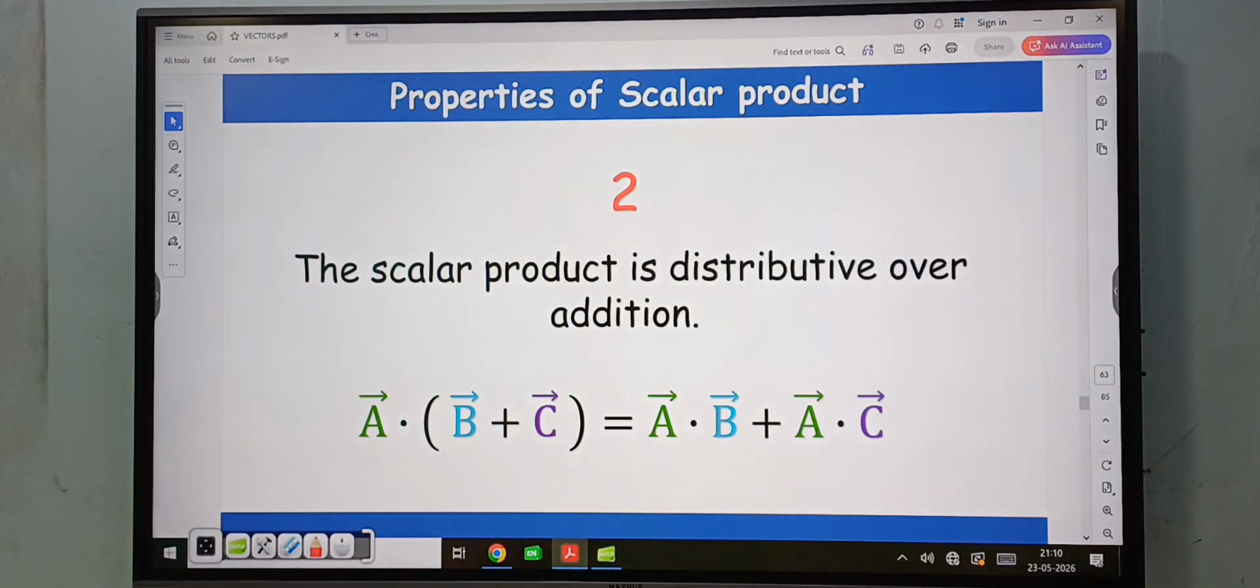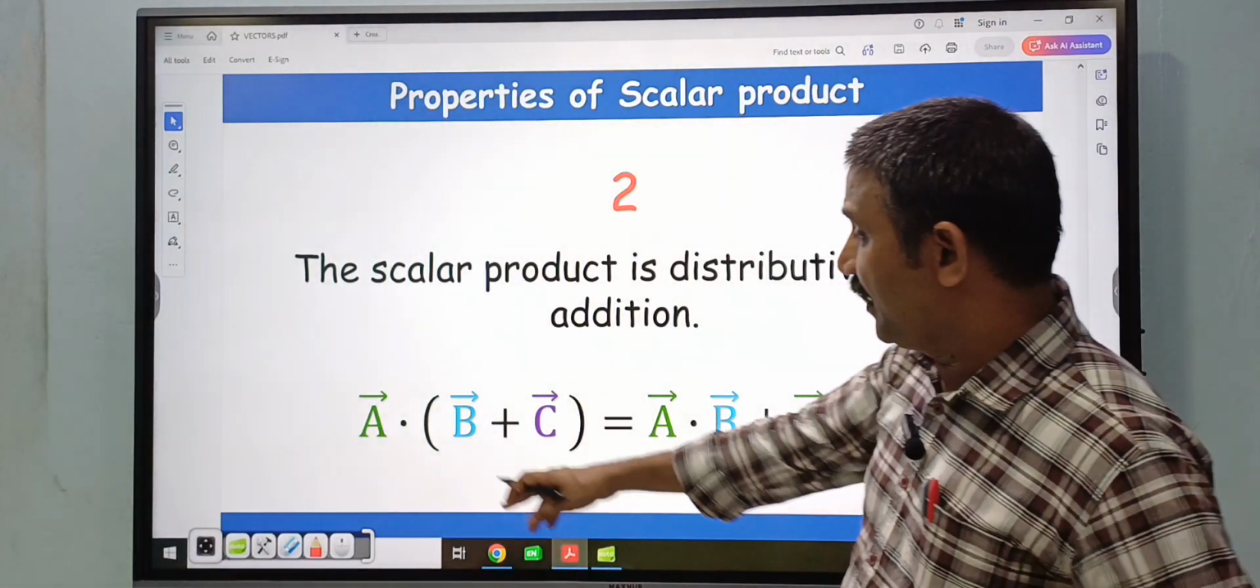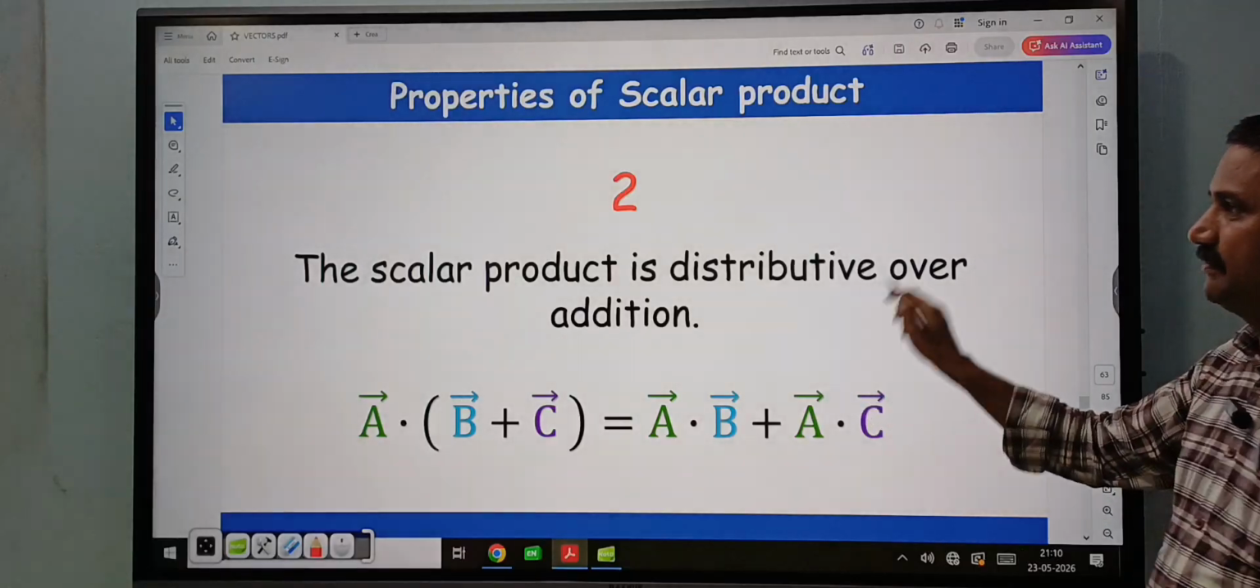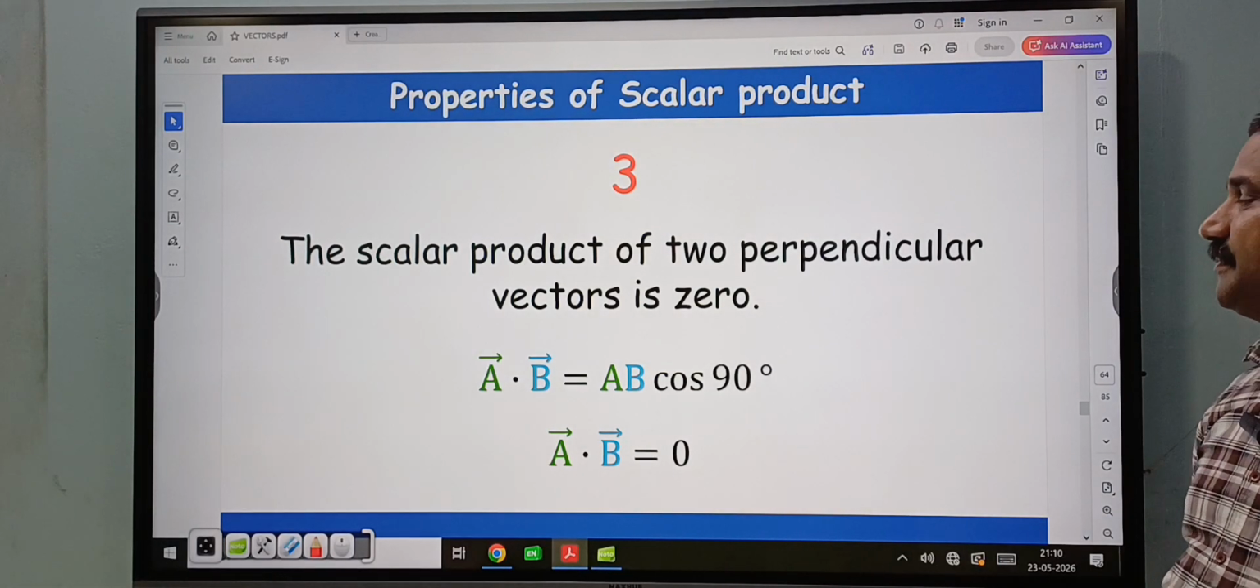Scalar product obeys the distributive law, distributive over addition. So A bar dot (B bar plus C bar) is equal to A bar dot B bar plus A bar dot C bar. So that is the properties of scalar product, third one.